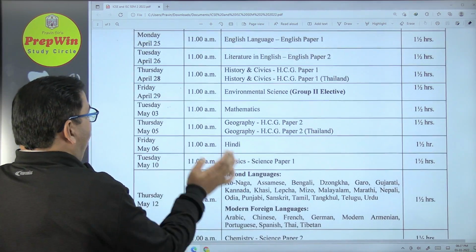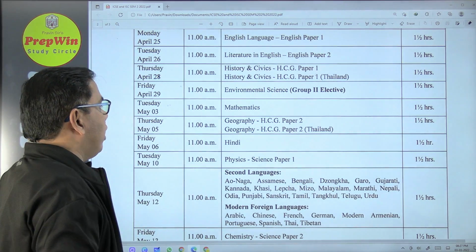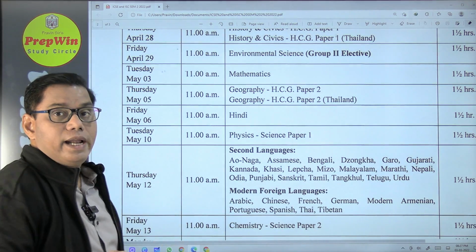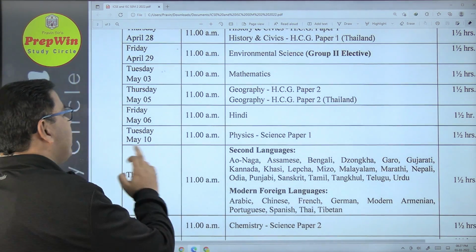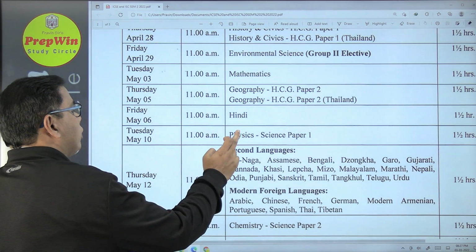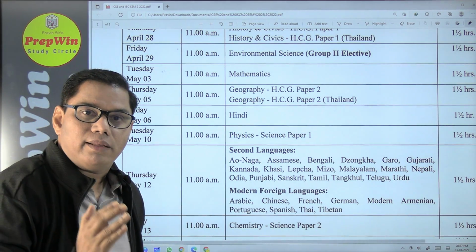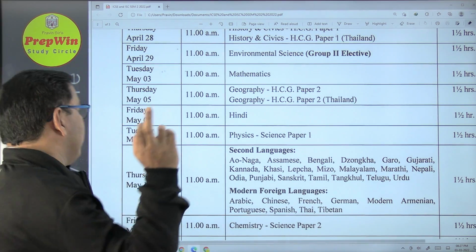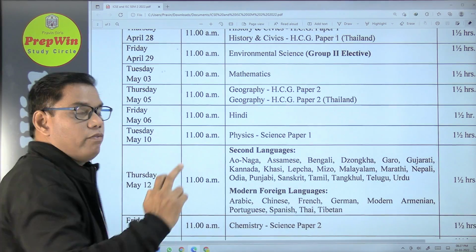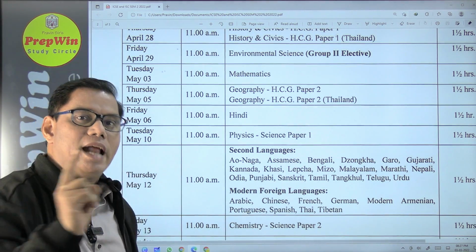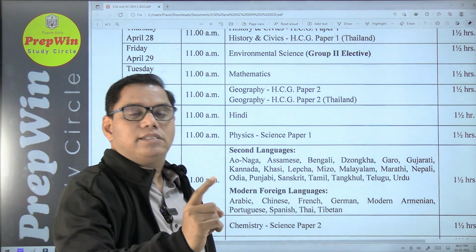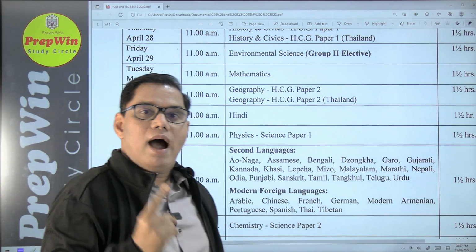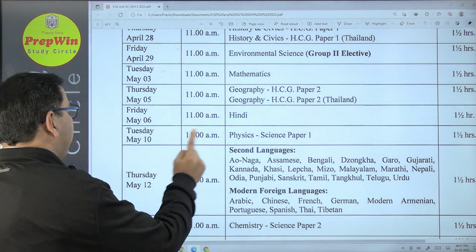And moving ahead, on Friday, May 6, you are going to have a Hindi paper. We already have discussed the geography paper. And after Friday, you have Saturday, Sunday and Monday. Again, you have a very long gap for your physics paper. Still, we remember the day when we wrote the semester 1 physics paper. That was a nightmare. So here again, after maths, we have a very long break for the physics paper. And yes, we are going to use this break systematically, properly, intelligently, so that this time whatever marks we lost in semester 1, we will make up for that.